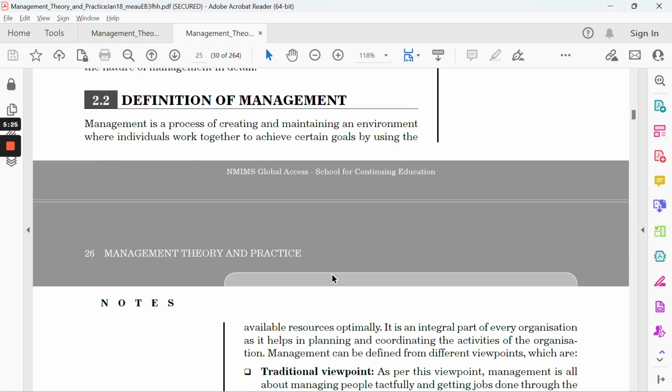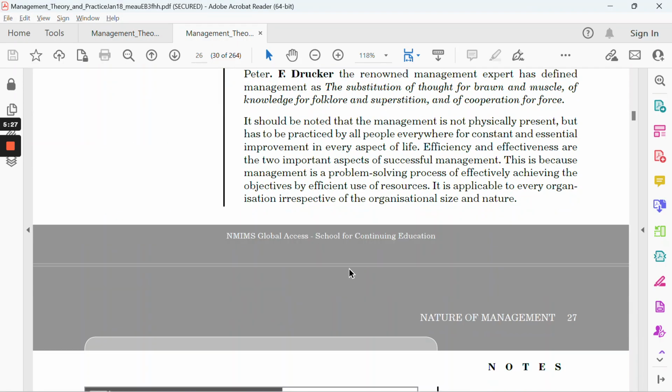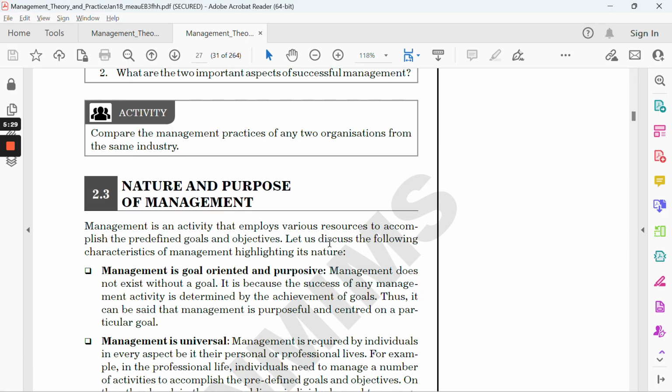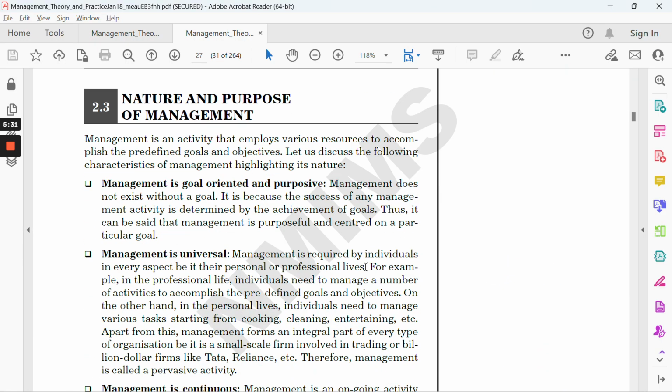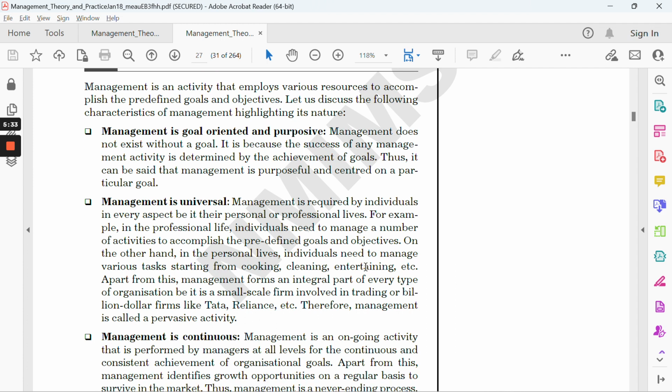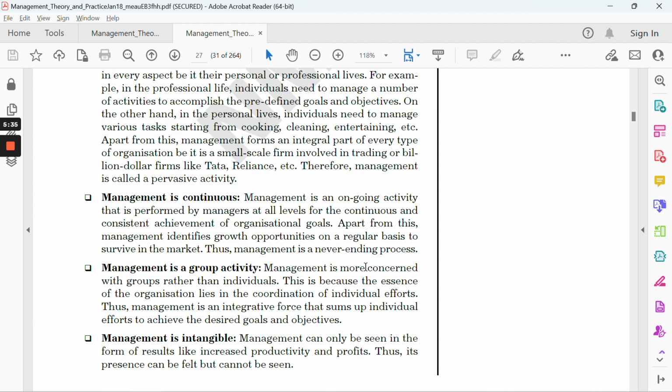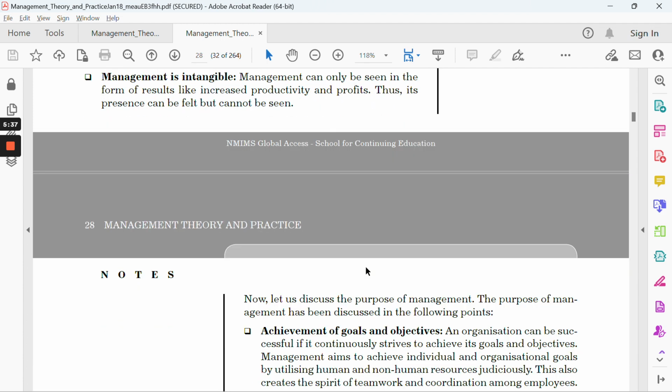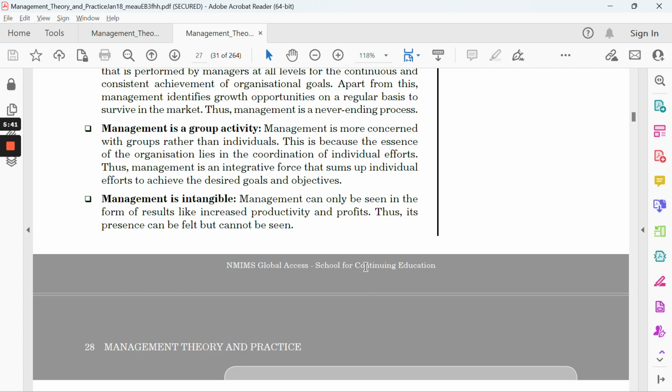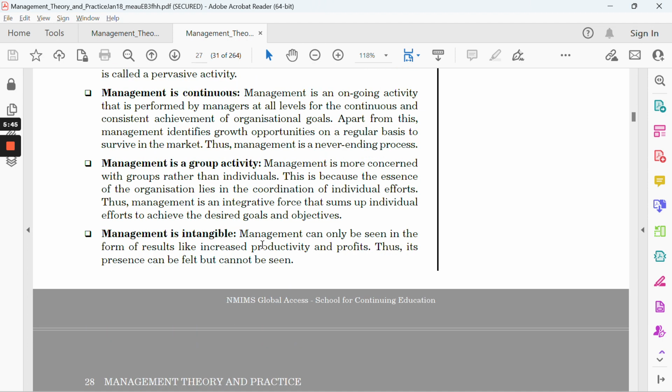Then you can talk about the nature and purpose of management. That's again relatable to the question. That's why I'm mentioning that it's goal oriented and purposive, it is universal, it is continuous, it is a management activity, and it is intangible. These are the points you can relate while referring to management as a profession. So it's important to mention these points.